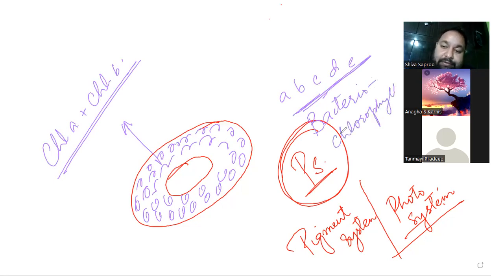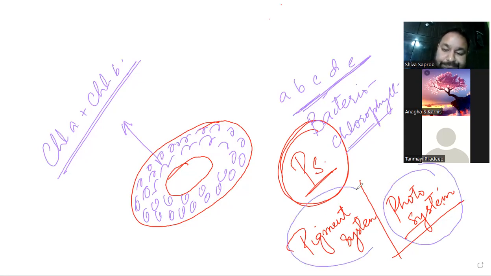Okay. Bacteriochlorophyll. Is this the structure of one thylakoid? No, this is not thylakoid. Inside the thylakoids, we have such structures. We call them photosystems or pigment systems. Okay. So how many types of chlorophyll are present in a plant? Only 2 are present here.